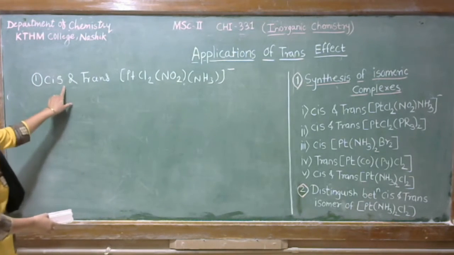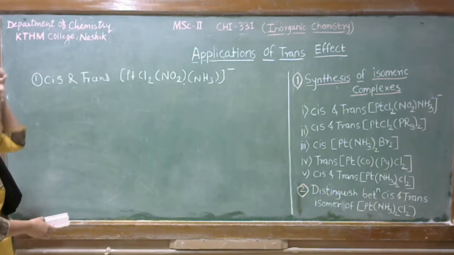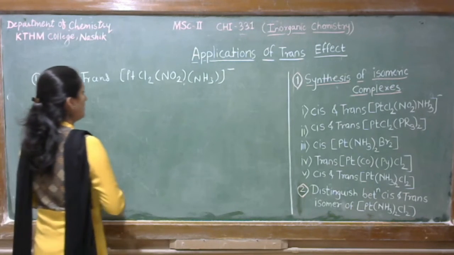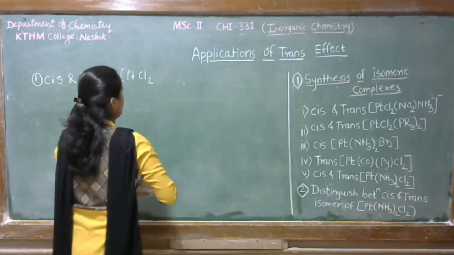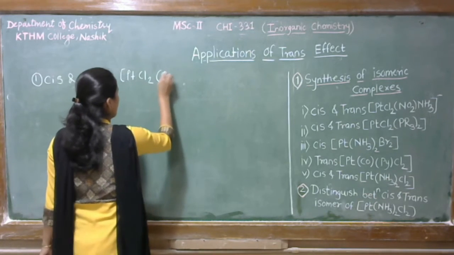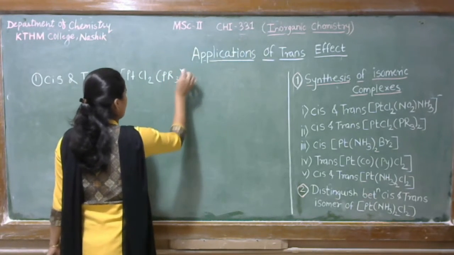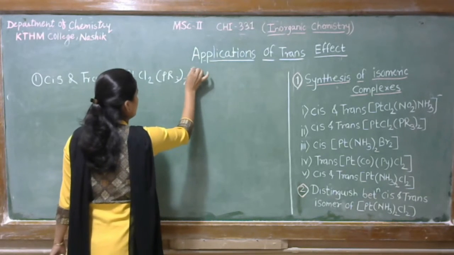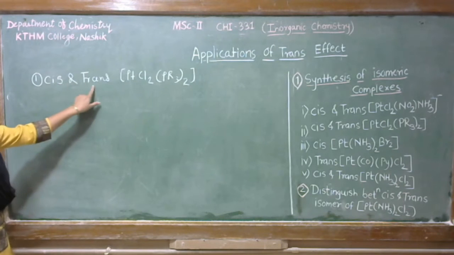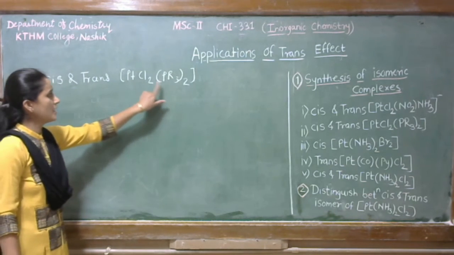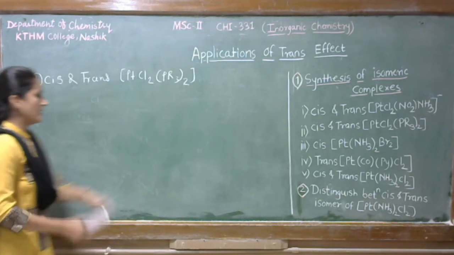Let's see the synthesis of cis and trans isomers of PtCl2(PR3)2. Okay, now we have to synthesize the cis and trans isomers of PtCl2(PR3)2. So let's see.